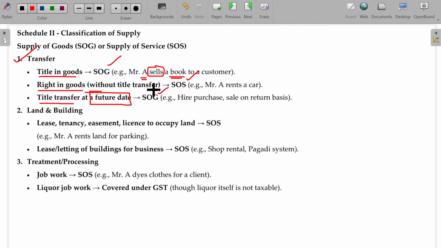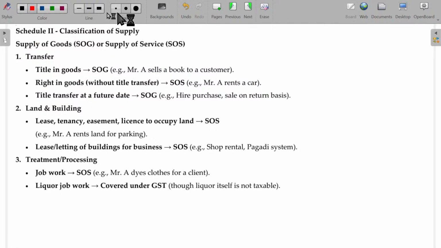Then it's a rental, like hire. Mr. A rents a car. Rental is not transfer of goods. It's only transfer of usage rights. If I am not transferring the goods, only the usage right is transferred, then it's called supply of services. And suppose I agree to transfer the goods not today but 3 or 4 months later, future dated. But I collect the money today itself with the guarantee that I will deliver the goods 3 or 4 months later. Then also it will fall under supply of goods.